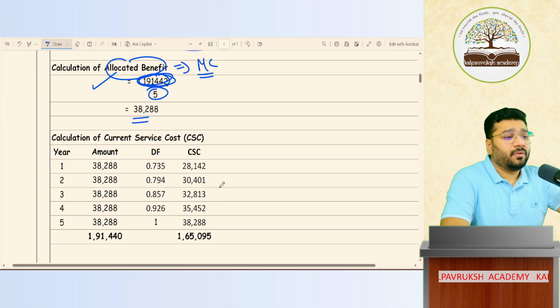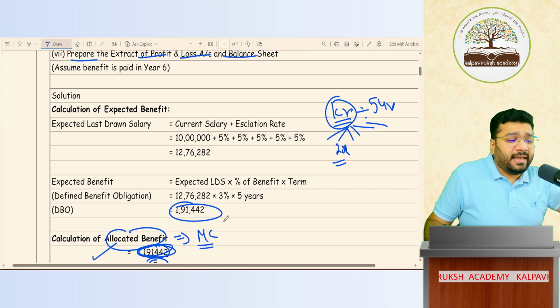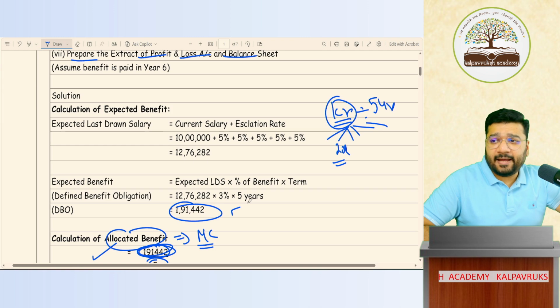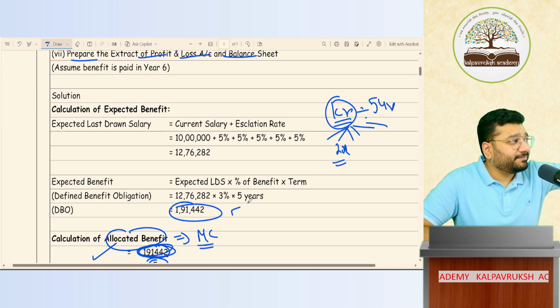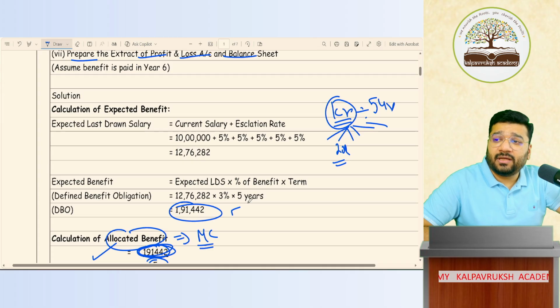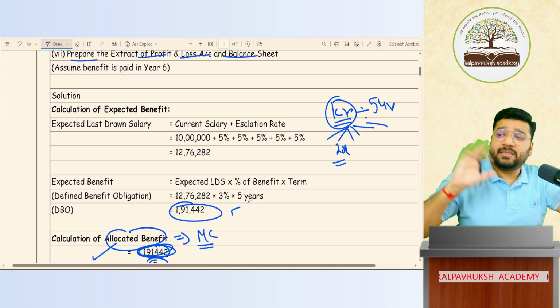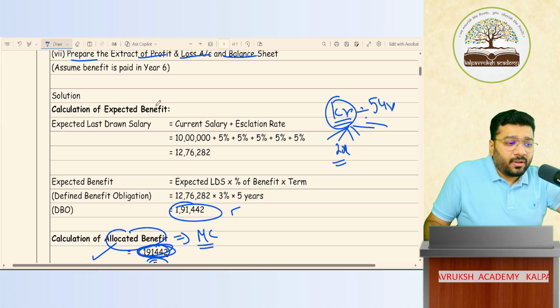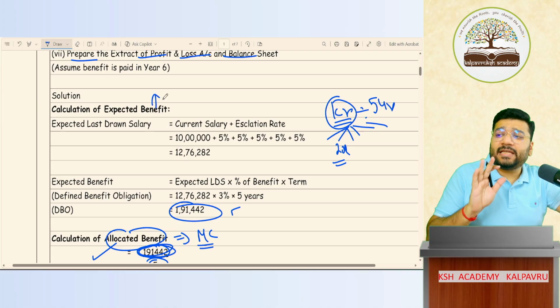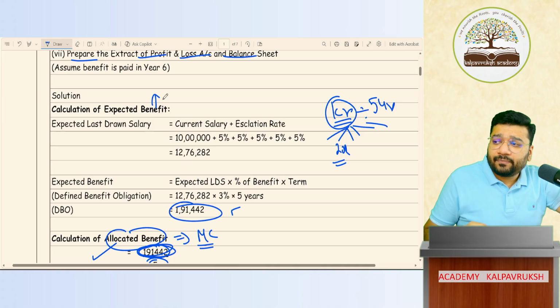Okay. My simple question to you, Lakshana: this 1,91,442, when will you pay this? Future. We are going to pay 4 or 5 years from now. Correct? Now, what benefit is this benefit? In this AS 15, which benefit are we talking about?